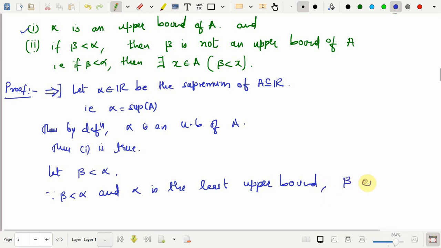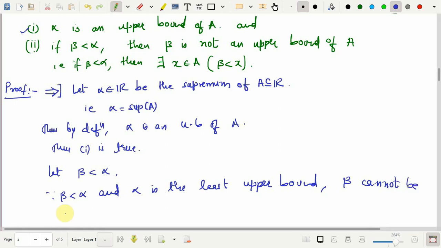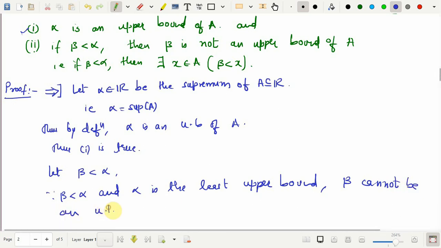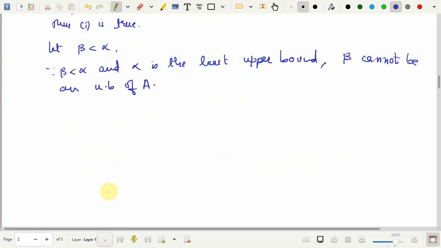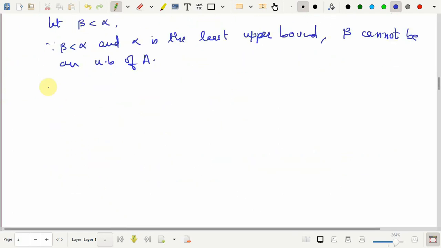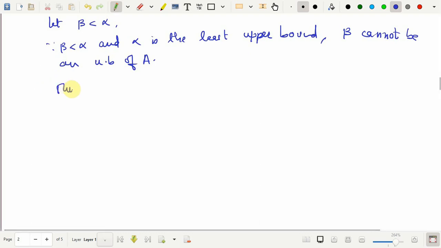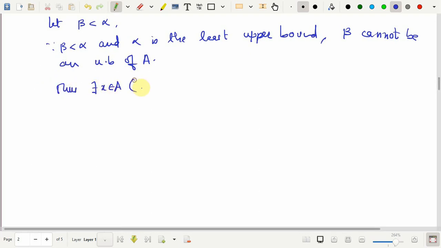Beta cannot be an upper bound of A. Okay. So, that is what we have proved, and therefore, by the definition of not being an upper bound, there exists x in A such that x is greater than beta, or beta is less than x.